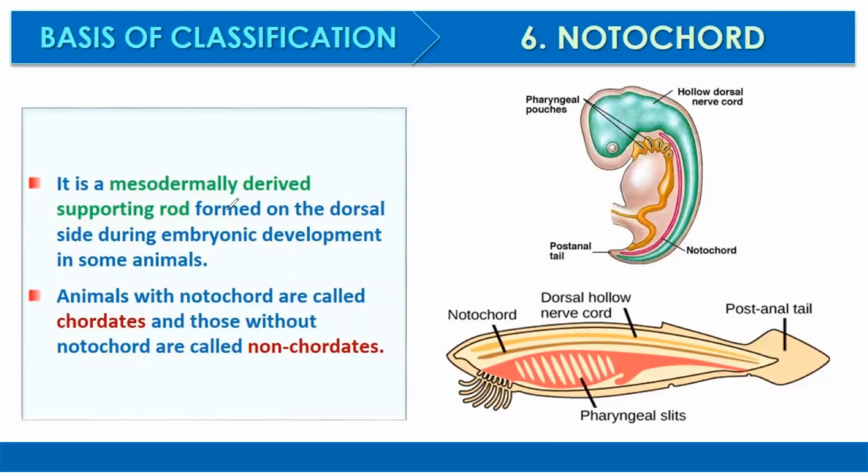The sixth one is notochord. It is a mesodermally derived supporting rod, formed on the dorsal side during embryonic development in some animals. If the notochord is present, here you can see a rod-like structure located on the dorsal side, that is the back side. Animals with a notochord are called chordates, and those without a notochord are called non-chordates.